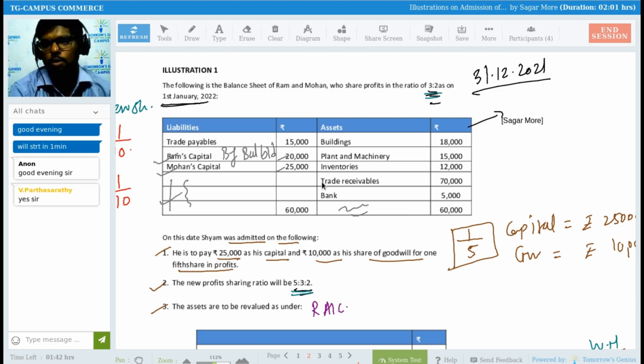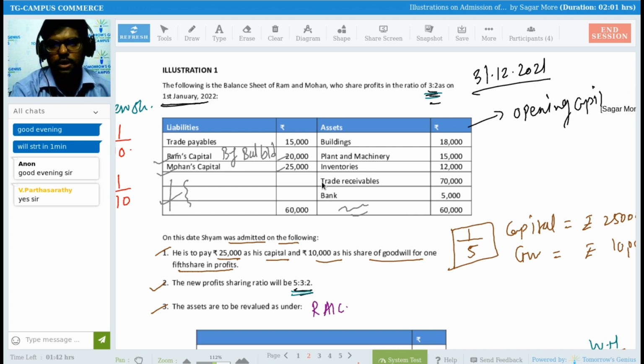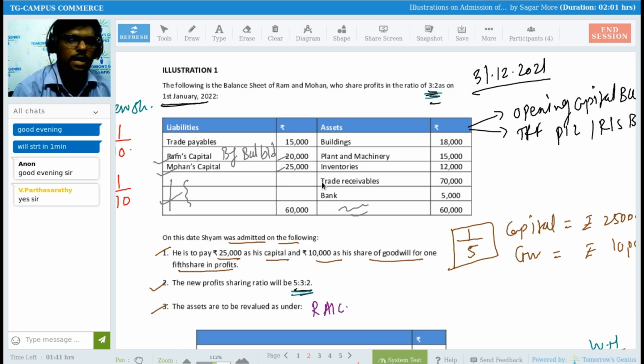I need to check the opening capital balances, and secondly, I need to transfer the profit and loss and reserves and surplus balances, right? These two things I need to pick up from the balance sheet.